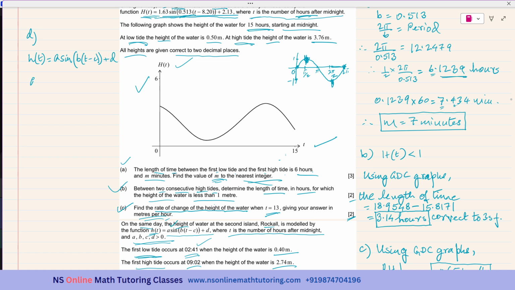And now A will be the height for the high tide minus the height of the low tide, so it is 2.74 minus 0.4 over 2. So therefore A is equal to,